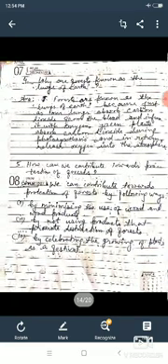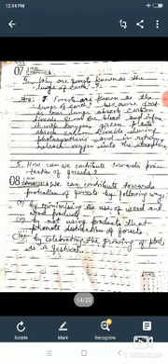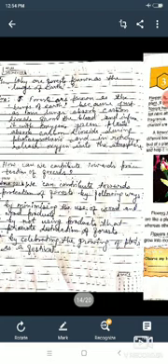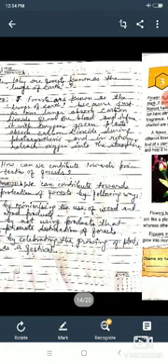Now move to the next question: why are forests known as the lungs of the earth? Extremely sorry, the lungs of the earth.